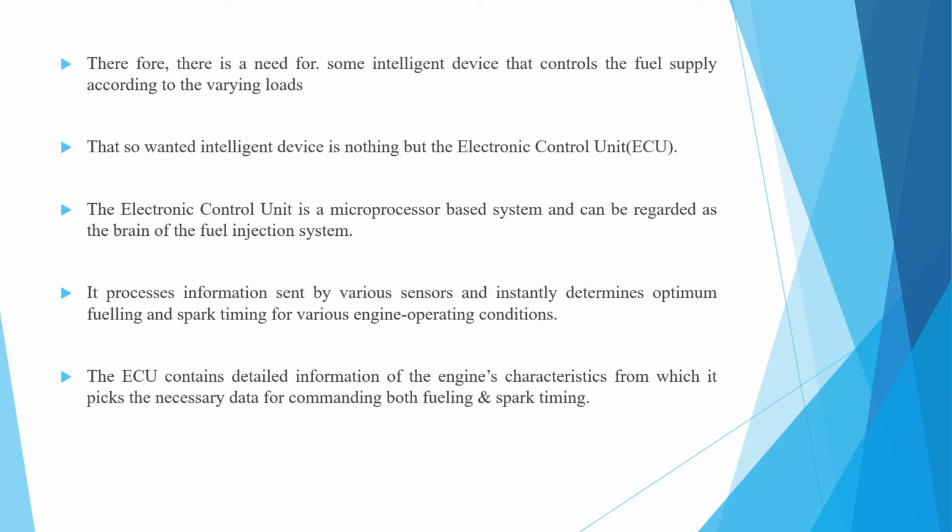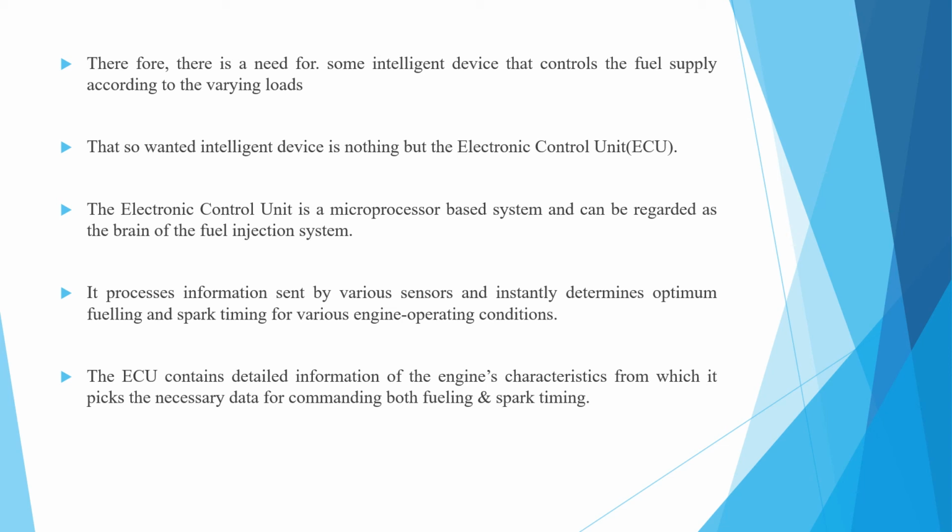Therefore, there is a need for some intelligent device that controls the fuel supply according to the varying load. The intelligent device is none other than the electronic control unit, or ECU. The electronic control unit is a microprocessor-based system which is regarded as the brain of the fuel injection system.